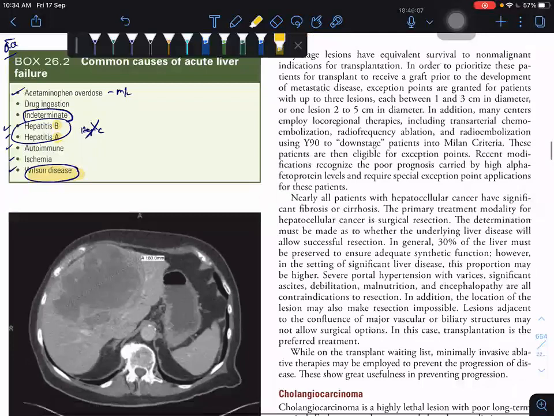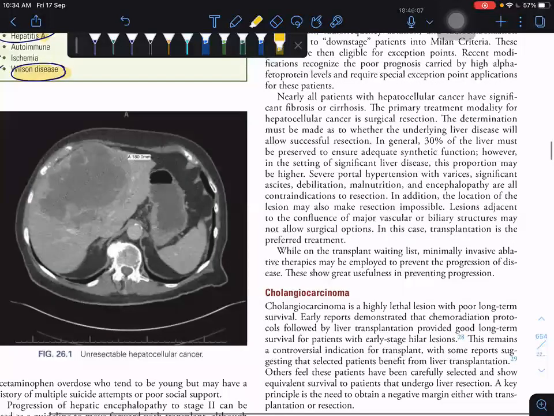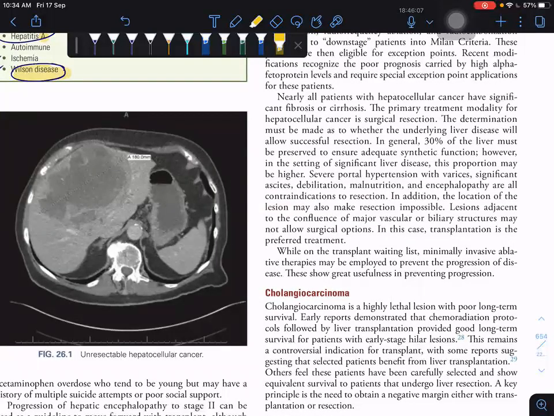Next, we'll come to the surgical part. Here they are telling that the primary treatment modality for hepatocellular carcinoma is surgical resection. Generally 30% of the liver must be preserved for adequate synthetic function. So here they are telling about the concept of future liver remnant, FLR.